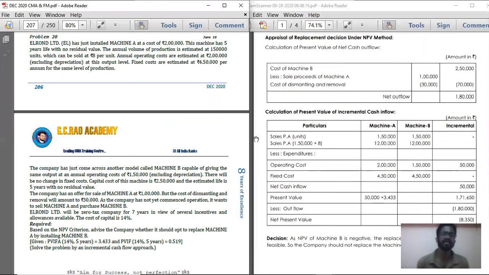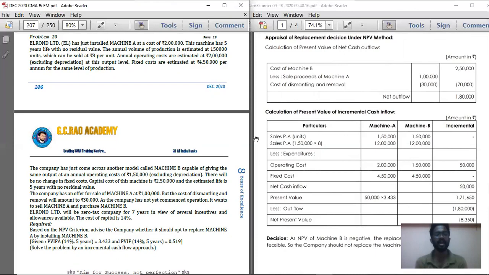E Limited has suggested installing Machine A at a cost of 2 lakhs. This machine has a 5-year life with no residual value. The annual volume of production is estimated at 1,50,000 units, which can be sold at 8 per unit. Annual operating costs are estimated at 2 lakhs, excluding depreciation, at that output level. Fixed costs are estimated at 4,50,000 per annum for the same level of production.